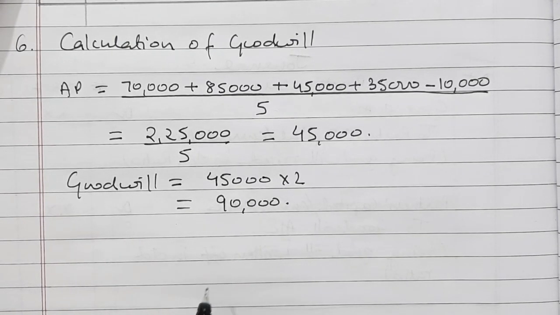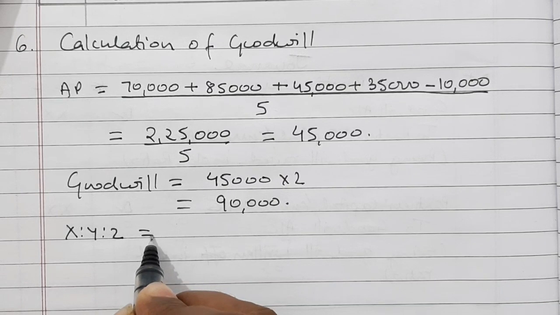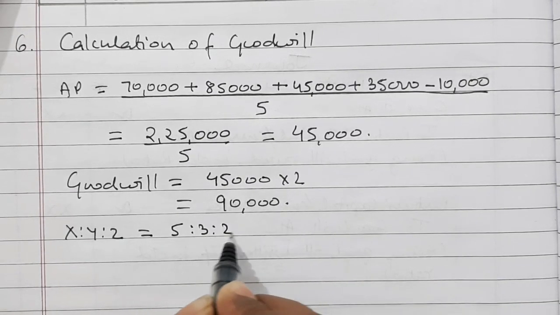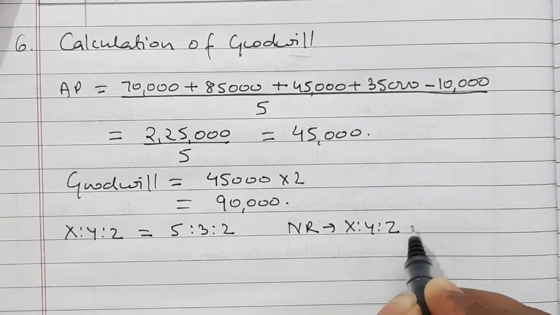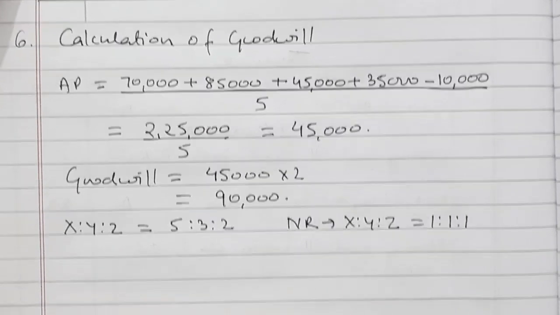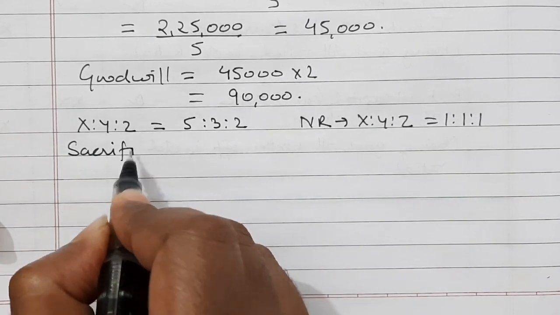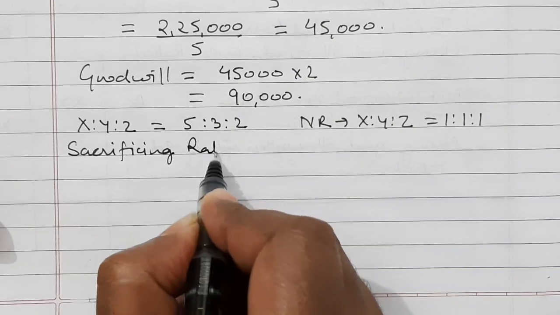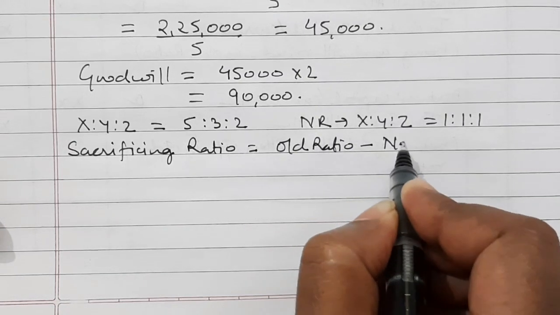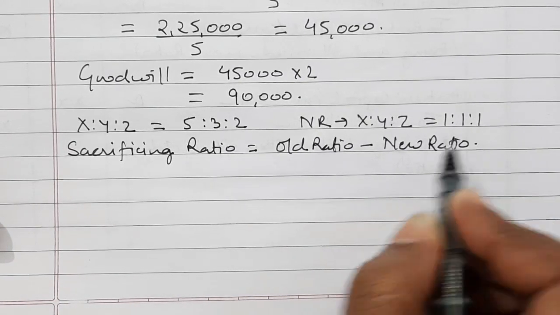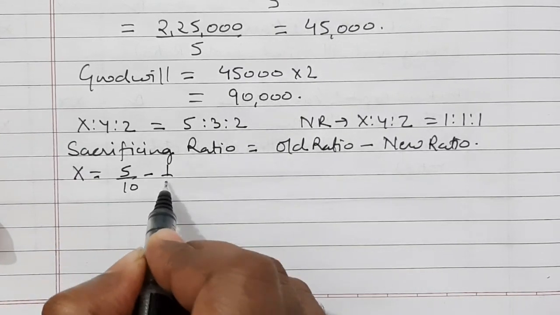Now after calculating we have to calculate sacrificing or gaining ratio. So X is to Y is to Z is equal to 5:3:2 and a new ratio of X, Y and Z is equal to 1:1:1. So let us calculate the sacrificing ratio. Sacrificing ratio is equal to old ratio minus new ratio. So old ratio for X 5/10 minus 1/3.